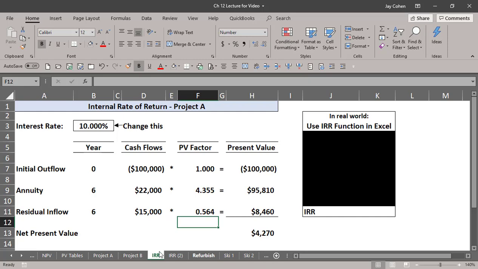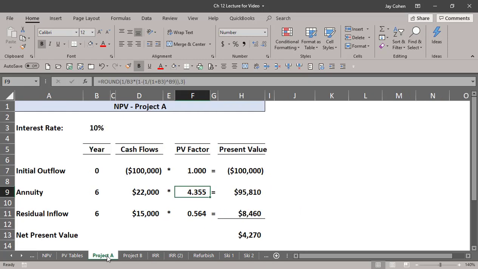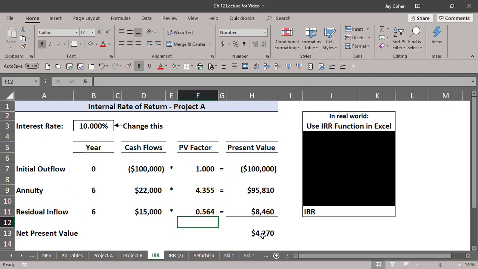So I'm just going to use Project A from a minute ago. We just did this. Project A was $4,270 and we decided yes, we would invest. We decided the most we would pay was more and that we beat our hurdle rate because the NPV is positive. We must have earned more than 10%. We decided that. And so now I'm on the exact same data. It's the $4,270. I know I beat the 10%. So I'm just going to show you what internal rate of return is really doing. It's guessing, trying to figure out the exact rate of return. So we know it's better than 10%.